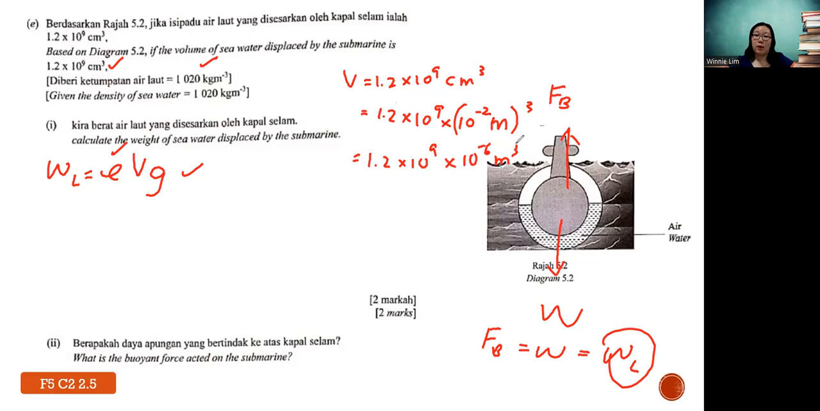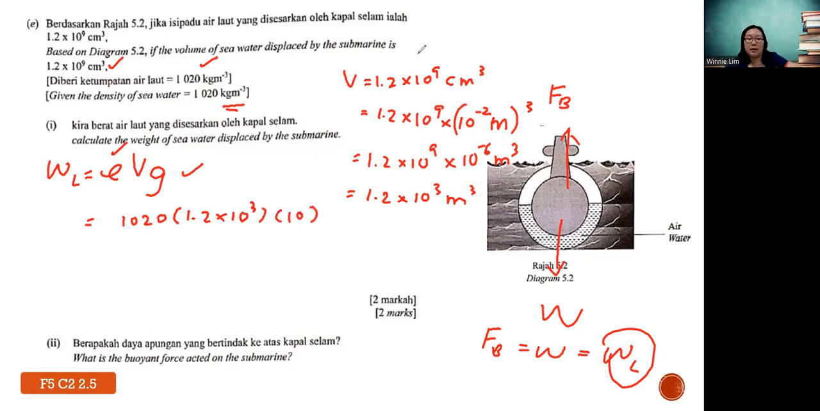So this is the correct way. Then you simplify first: you write 1.2 times 10 power 3 meter cube. Then only you can substitute into the equation 1020. Why do you need to change? Because the unit of density is kilogram per meter cube. They are in meter cube, so cm cube and meter cube cannot cancel out. So you have to change one. Then times 10, sorry, not 10. Your syllabus nowadays uses 9.81 for g, in meter per second per second.